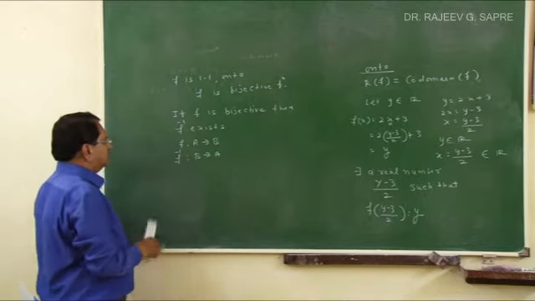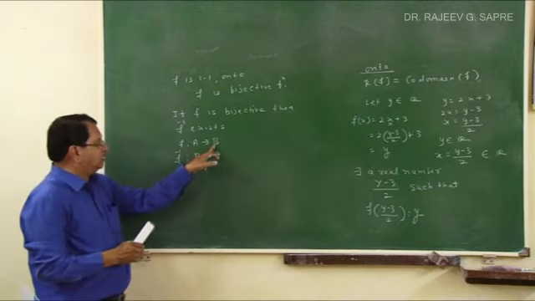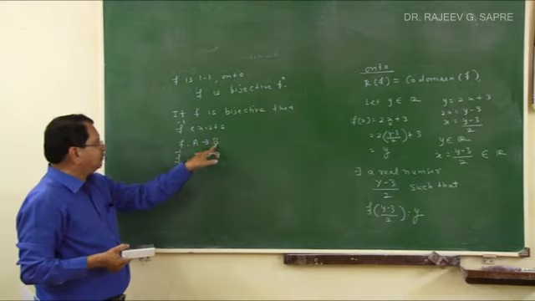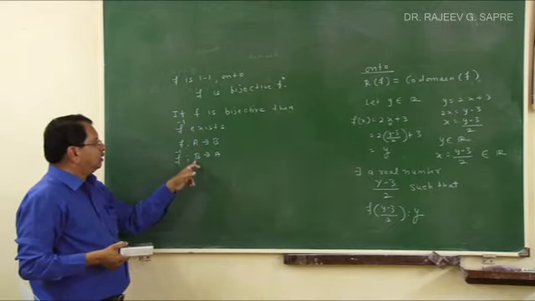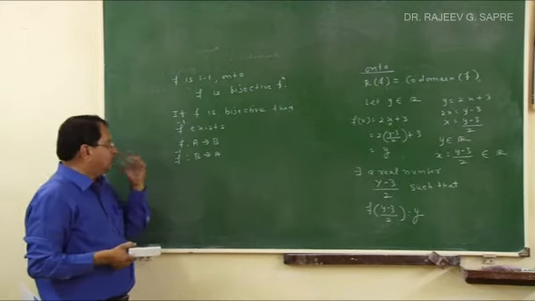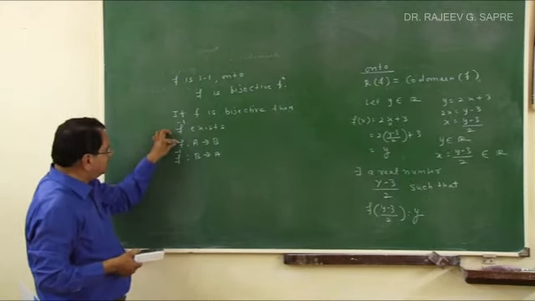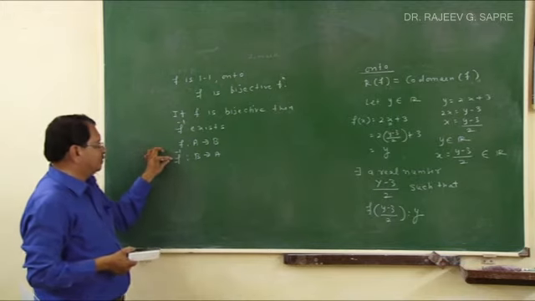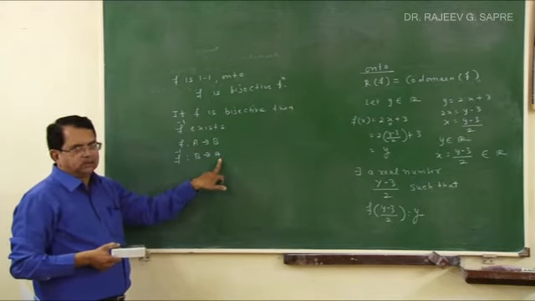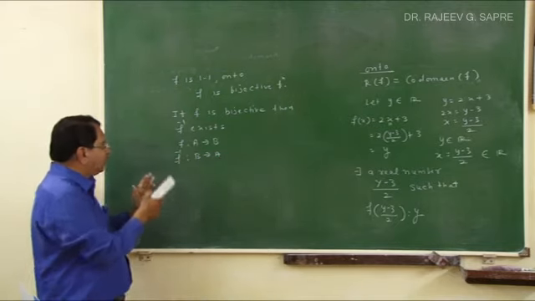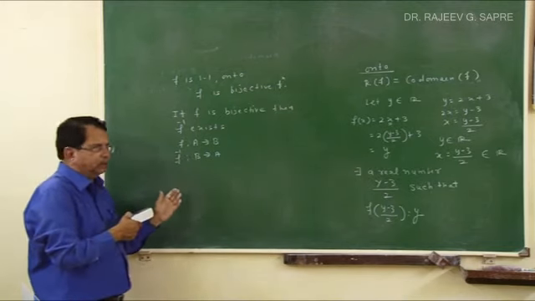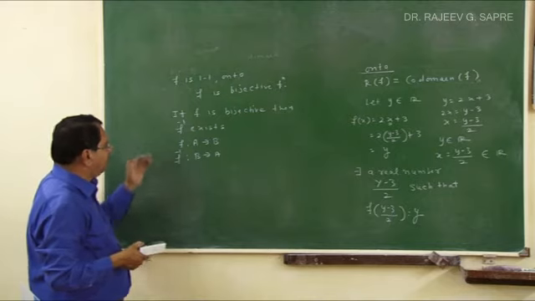So codomain, or also range, because this is a 1-1 onto function, the range of the function becomes the codomain, because range and codomain are equal when the function is 1-1 and onto. But whenever I consider the inverse, the range of f becomes the domain of f inverse, and the domain of f becomes the range of f inverse. So this is the relation. Whenever the original function is from A to B, its inverse function is from B to A. This is the relation between f and f inverse.